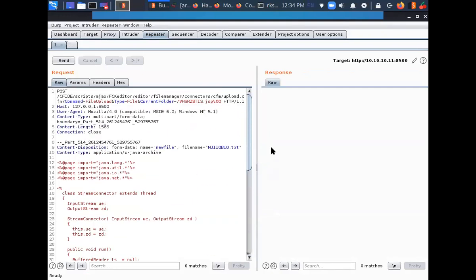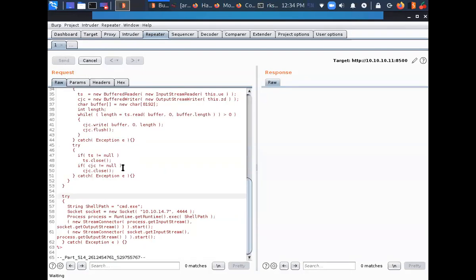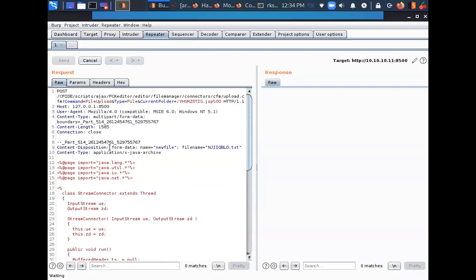So what I'm going to do is simply forward this request from here. The request is sent. There is no response yet. Why? Because it is probably going to take 30 seconds for the application to respond back, so I'll wait for that time. Let's see.